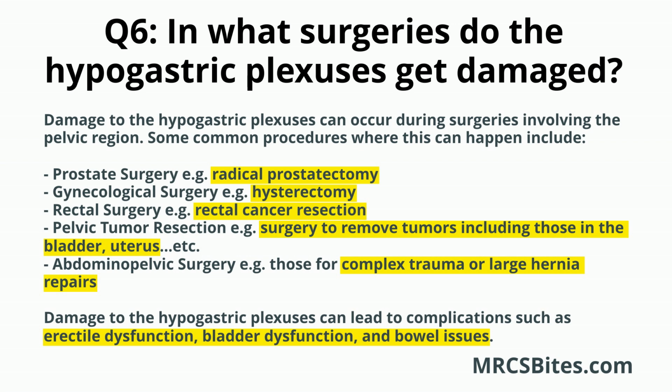Surgery to remove tumors from the pelvic region, including those in the bladder, uterus, or other pelvic organs, can inadvertently affect the hypogastric plexus. Abdominopelvic surgery. Any extensive surgical procedures in the lower abdomen and pelvis, such as those for complex trauma or large hernia repairs, may risk damaging the hypogastric plexus. Damage to the hypogastric plexuses can lead to complications such as erectile dysfunction, bladder dysfunction, and bowel issues. Surgeons typically take care to minimize such risks by preserving these structures when possible.